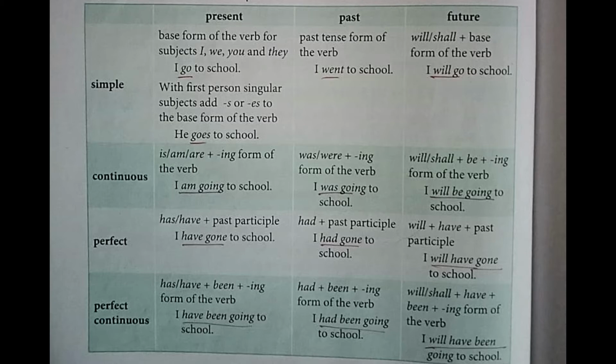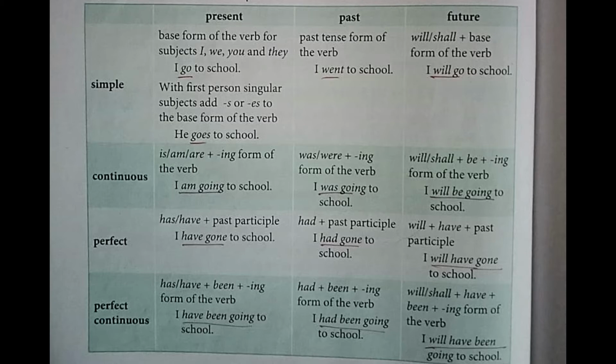Let's now study future continuous tense. The form of future continuous tense is will or shall plus be plus ing form of the verb. For example, I will be going to school. That is, will be going. You can use any other example. Will be dancing, will be cooking, will be eating, or shall be cooking, shall be dancing, shall be playing. So you can use that.